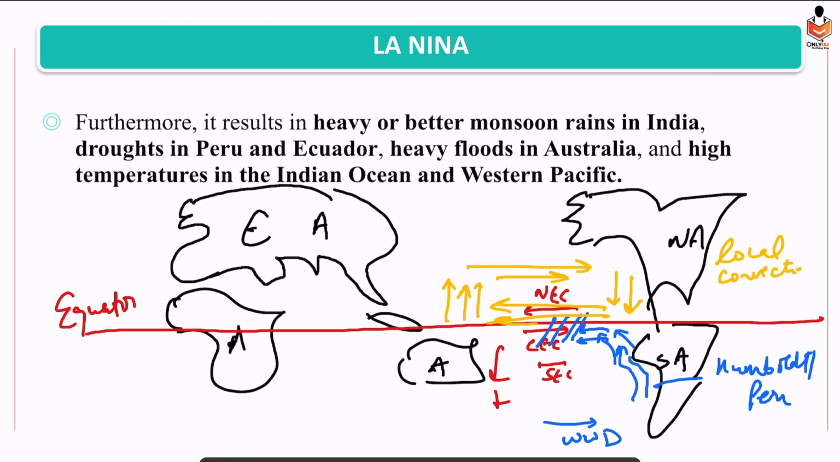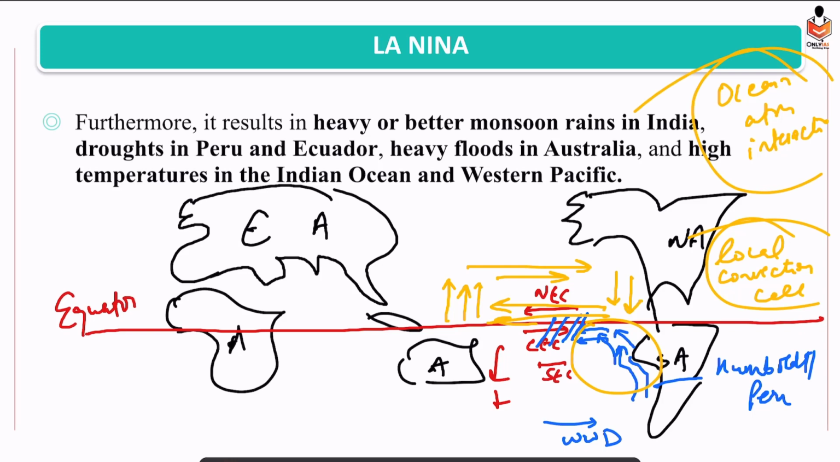Convection cell, which is interacting with what? Ocean currents. So that is why it is known as an ocean-atmospheric interaction phenomenon. At the ocean level, ocean currents, and at the atmospheric level, local convection current.